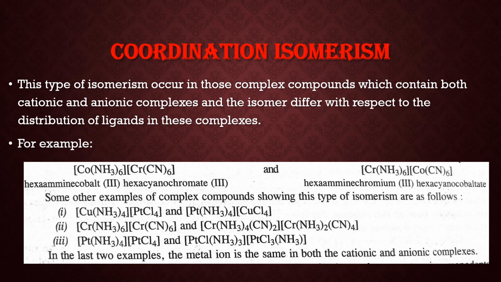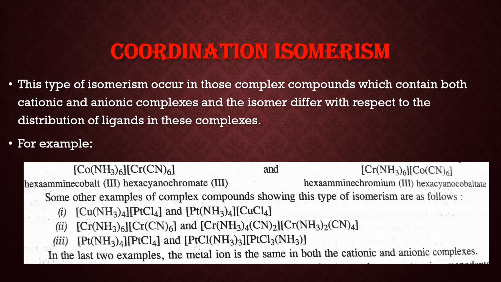Now, the first complex is cationic, as NH3 is a neutral ligand and cobalt is in the third oxidation state, so a plus 3 charge is there on the first complex, and the second complex has a minus 3 charge as CN has a minus 1 oxidation state. So the chromium oxidation state is 3, hence there is a minus 3 charge on the complex. But in the next isomer, we exchange the ligands between cobalt and chromium. So now the first complex is a cationic complex and the second complex is an anionic complex.